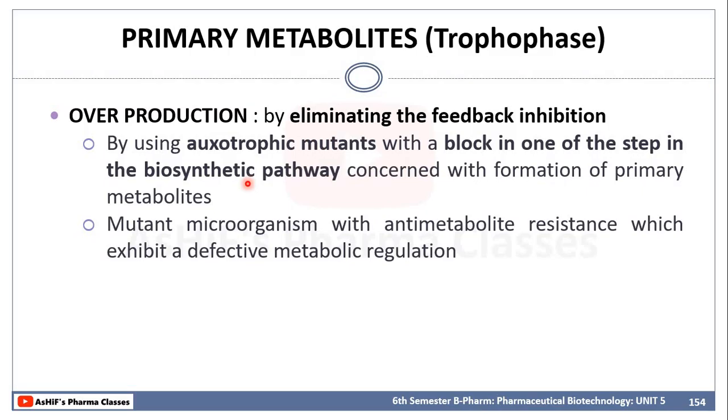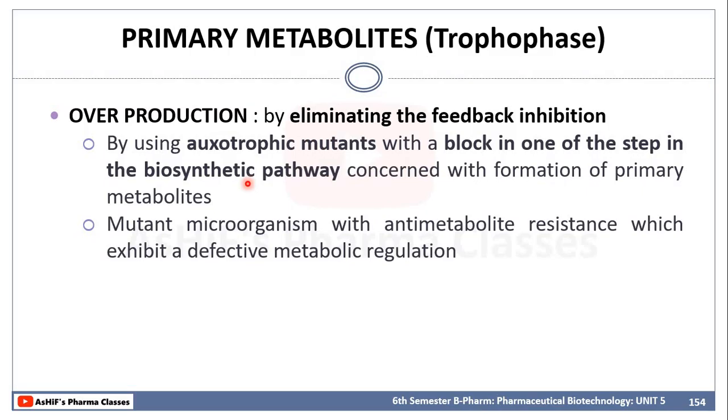So, what is meant by primary metabolites? These are the metabolites which are produced during the log phase of the growth curve. What is the specificity of the log phase? There will be a sufficient amount of nutrients for the growth of the microorganism.